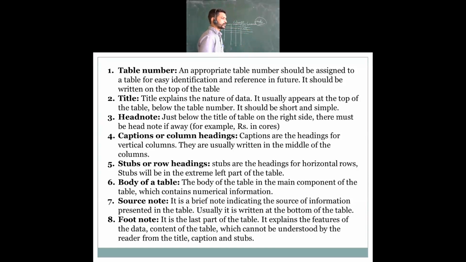Then next, column heading. In the column heading, the things are in vertical format. You can say serial number, name of country, then total population. For example, country India, China, Pakistan. In this way, these names are what we call the column heading. We can call them captions or column headings. Column headings are the headings of the vertical columns. They are usually in the middle of the columns. Obviously, in the middle of the column we are going to write the headings.